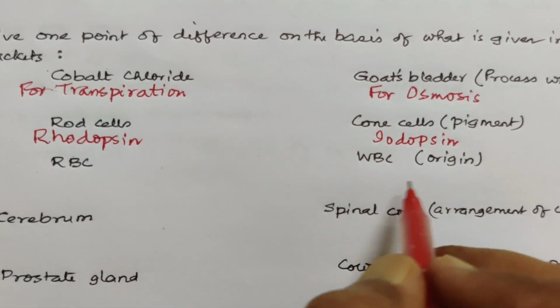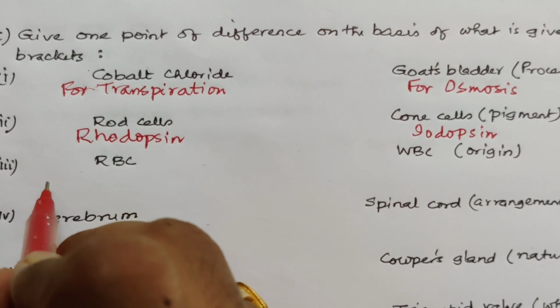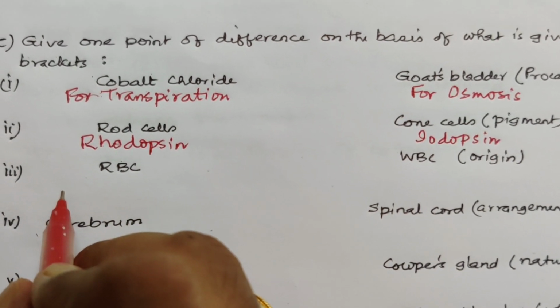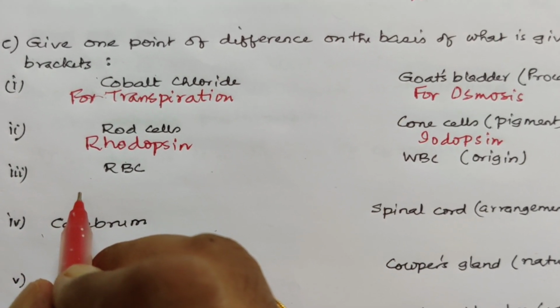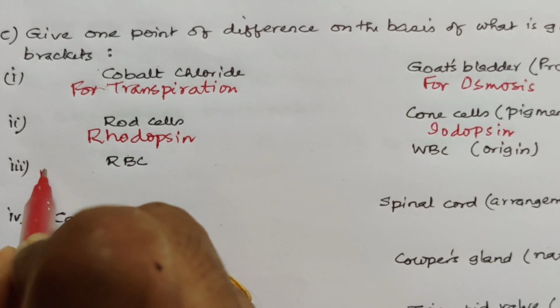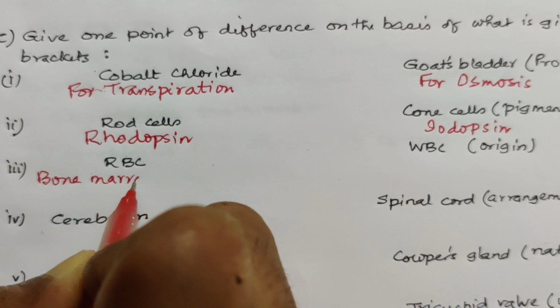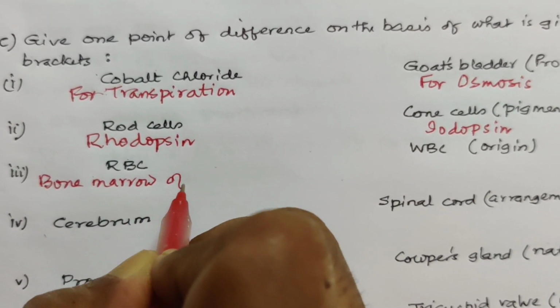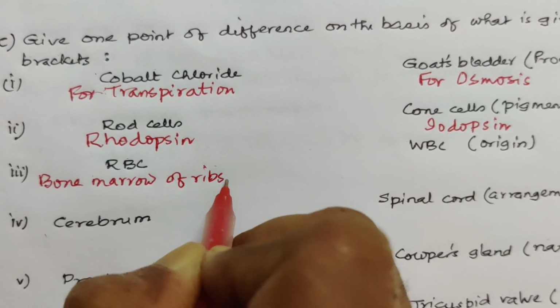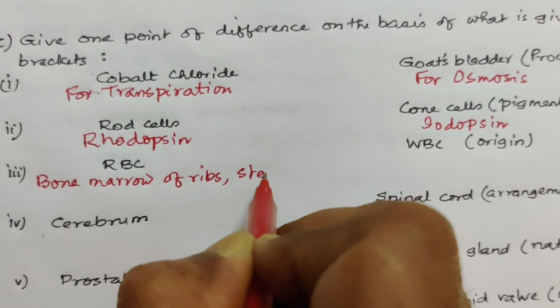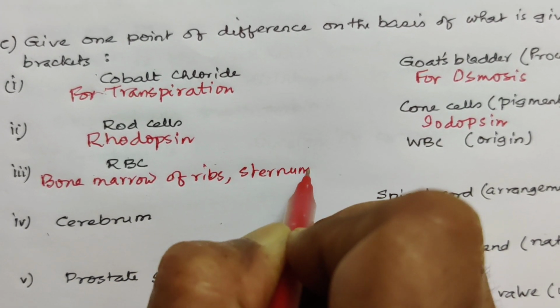Difference between RBC and WBC according to their origin. RBC originates in bone marrow of ribs, sternum and vertebrae.